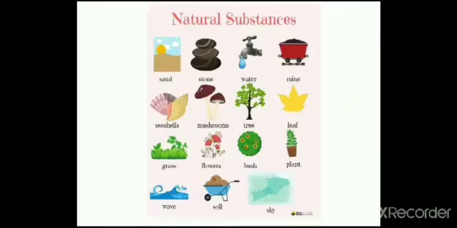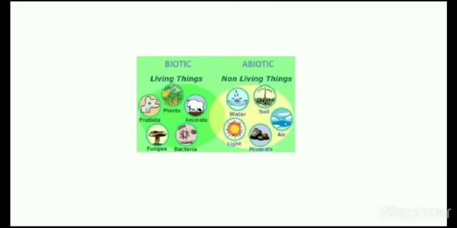Now, students, let's learn about natural substances. What are natural substances? Substances available in nature are called natural substances. Of these, the substances of the first group are obtained from living things.